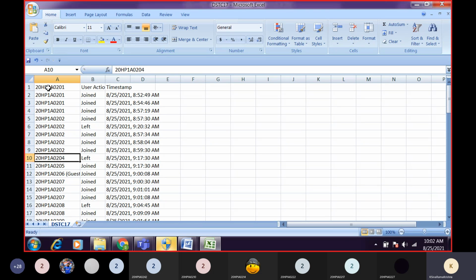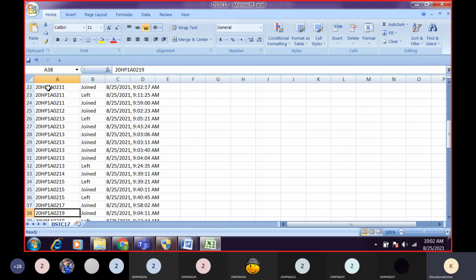Roll number 1, 2, roll number 3 is absent. Roll number 16 is absent. 28 is absent. 31, 32, 33 absent. 30, 43 is absent.